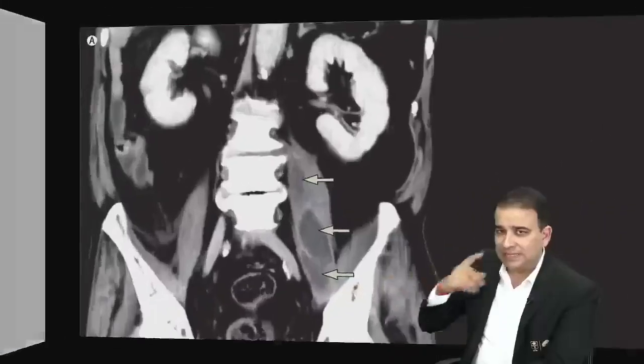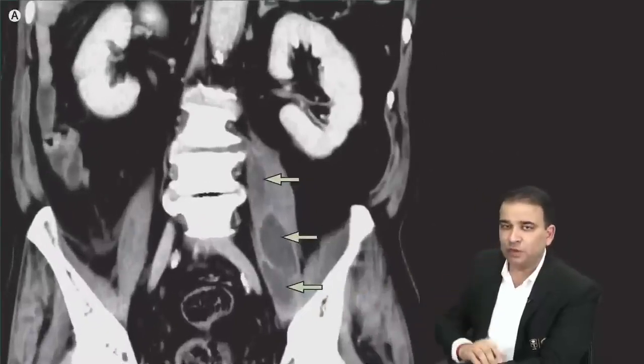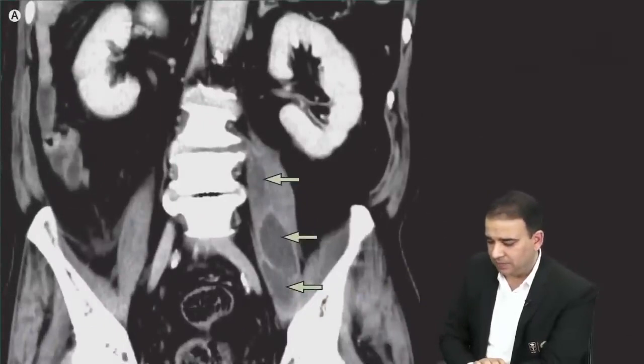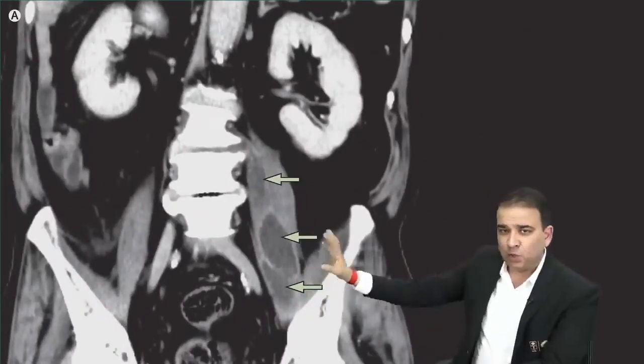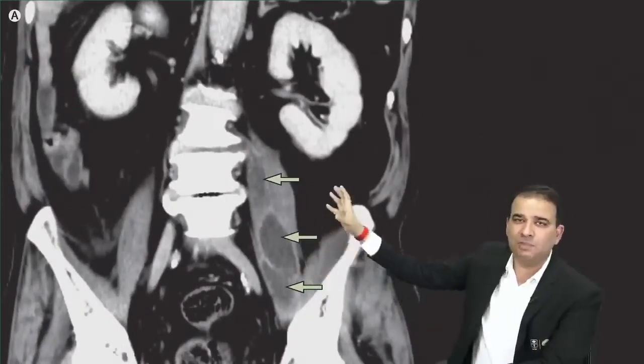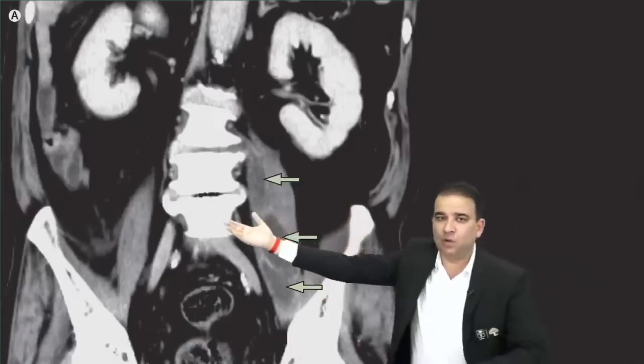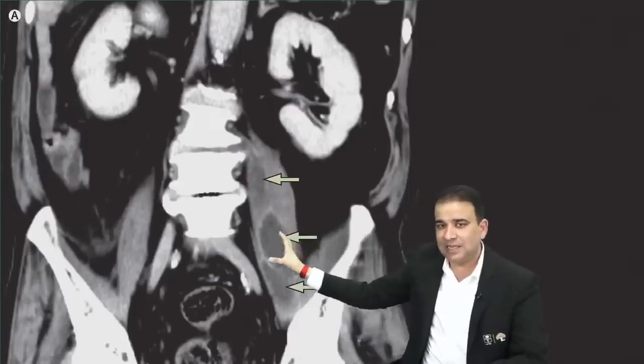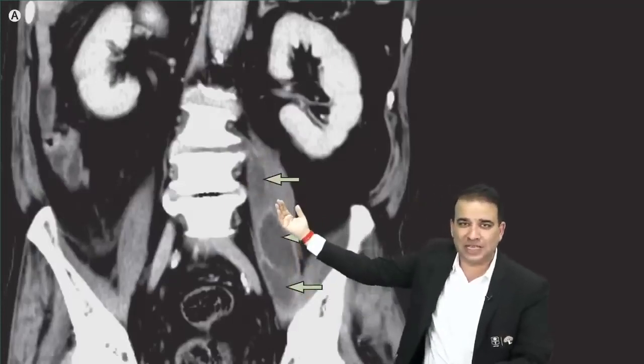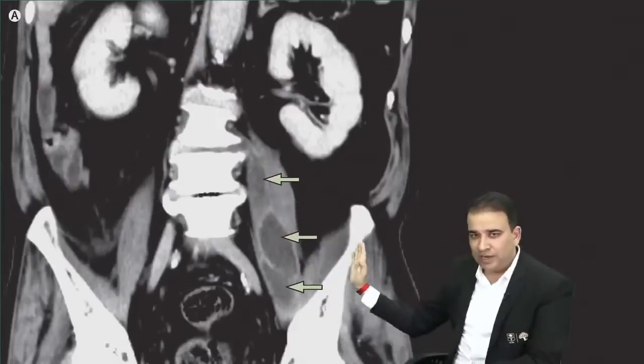Now, out of all these, the psoas major muscle was one of the questions. The psoas abscess was one of the questions asked in the last NEET exam. If you know the shape of the psoas major muscle, you can make out the psoas abscess also. You can see the lumbar vertebrae, you can see the muscle which is running along with that. That's the psoas major muscle, and that's a picture of a psoas abscess. That's a bone here. That's the iliac bone.